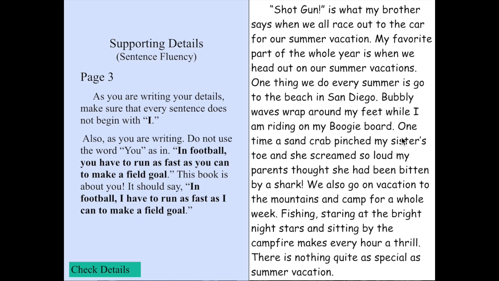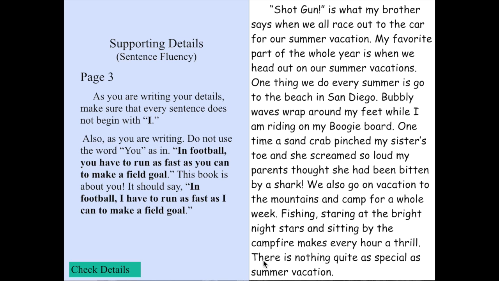Instead of saying, one time my sister got scared, here's the nouns. A sand crab pinched my sister's toe, and she screamed so loud my parents thought she'd been bitten by a shark. Ask yourself, what pictures are you putting in your writing to take that reader on your writing journey? We also go on vacation to the mountains and camp for a whole week. Fishing, staring at the bright night stars, and sitting by the campfire make every hour a thrill. See all of these pictures in here.